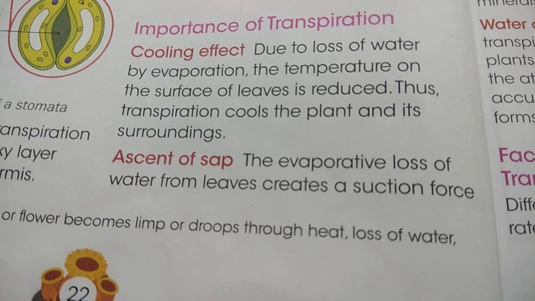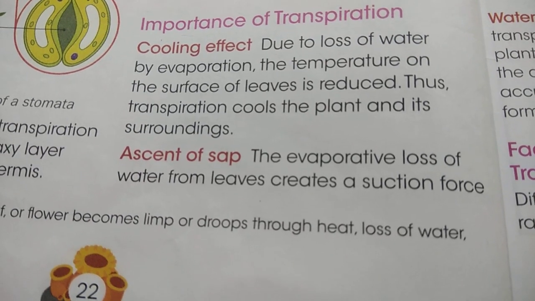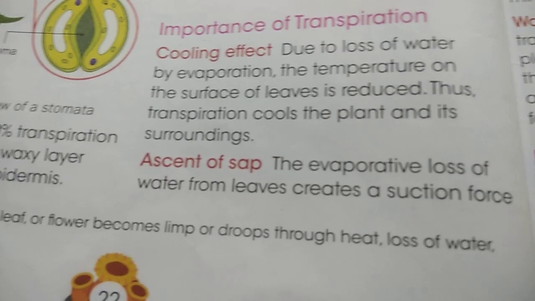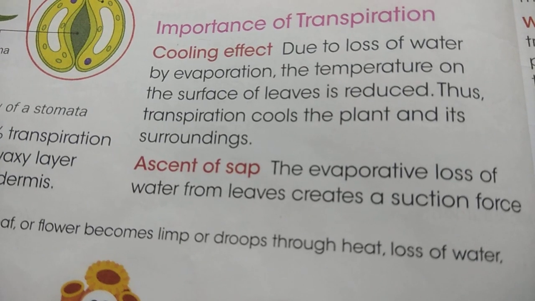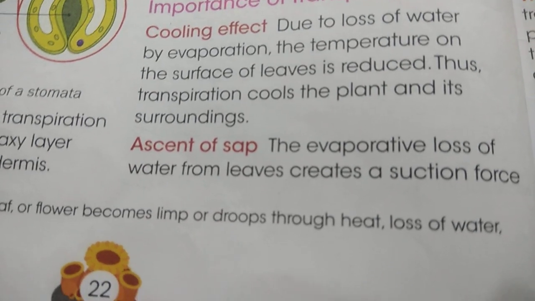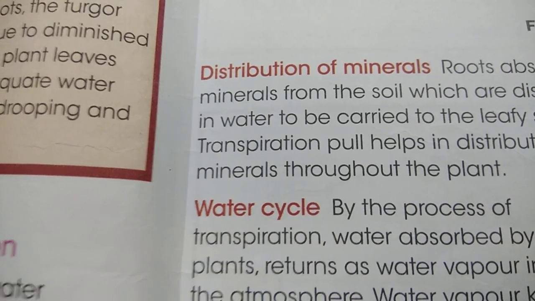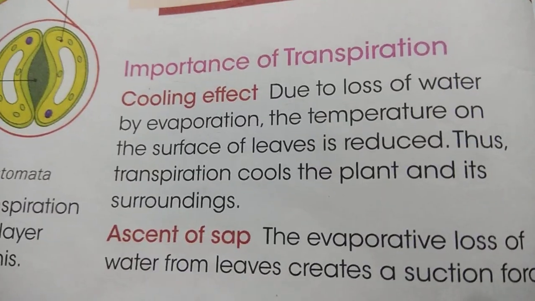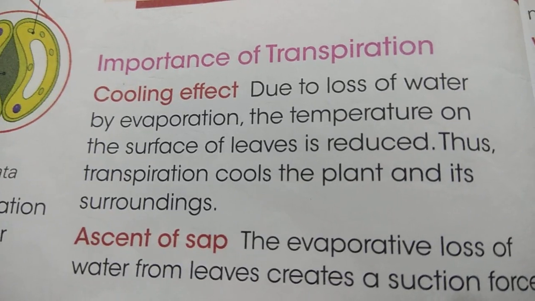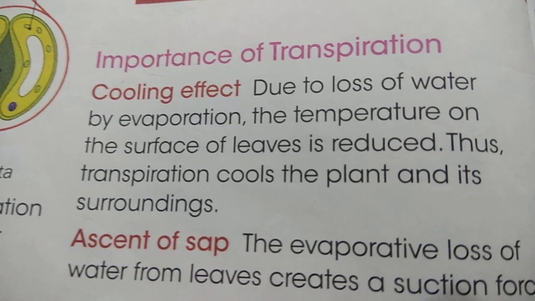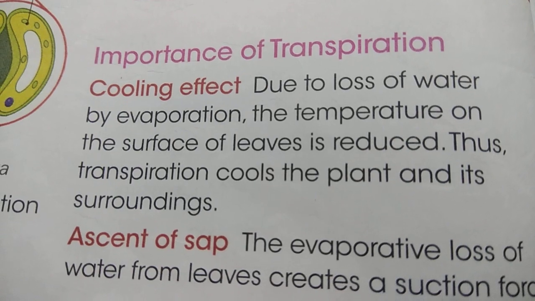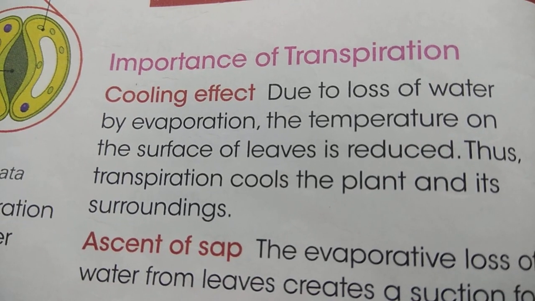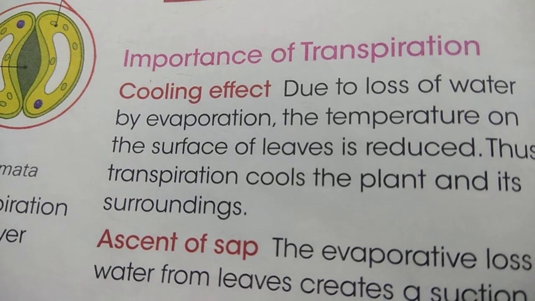Transpiration is very helpful in many ways: it gives a cooling effect, it helps in ascent of sap, it helps in distribution of minerals, and it maintains the water cycle. Cooling effect: just like sweating helps our body regulate temperature, in the same way transpiration helps in regulating the temperature, or you can say it gives the cooling effect to the plant.